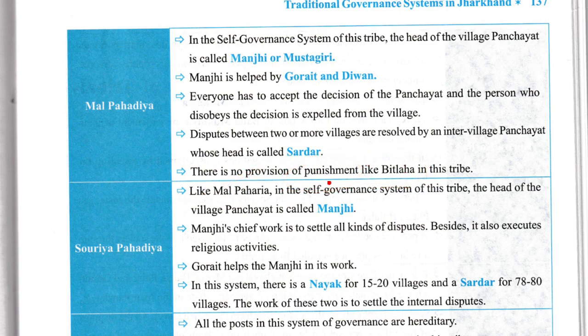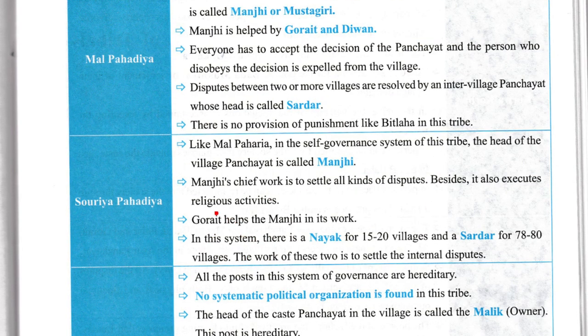Like Mal Paharia, in the self-governance system of this tribe, the head of the village panchayat is called Manji. Manji's chief work is to settle all kinds of disputes. Besides, he also executes religious activities. Gorayat helps Manji in his works. In this system, there is a Nayak for 15 to 20 villages and a Sardar for 78 to 80 villages. The work of these two is to settle internal disputes.